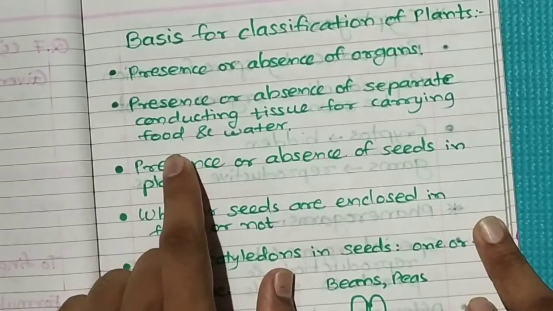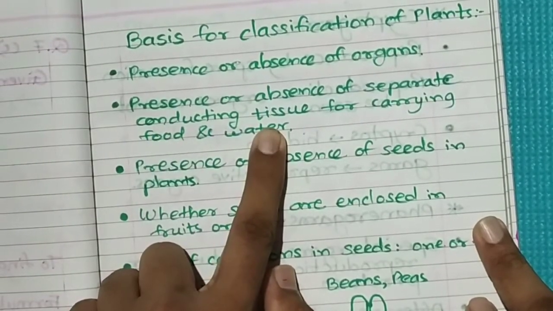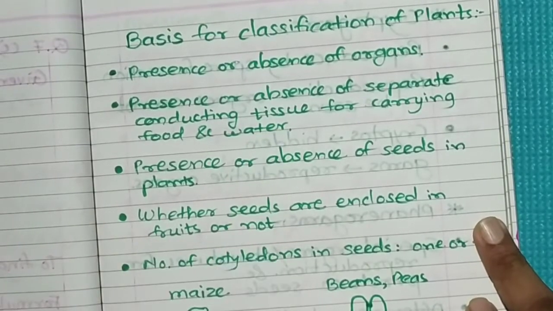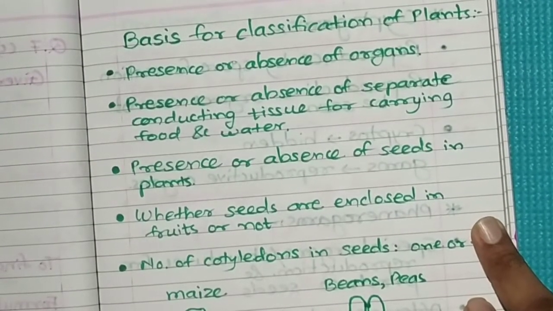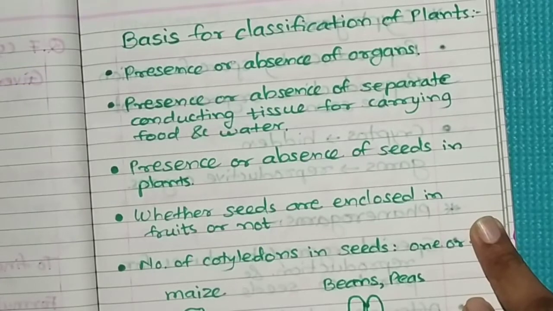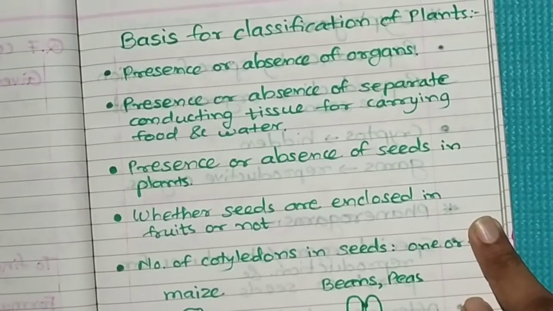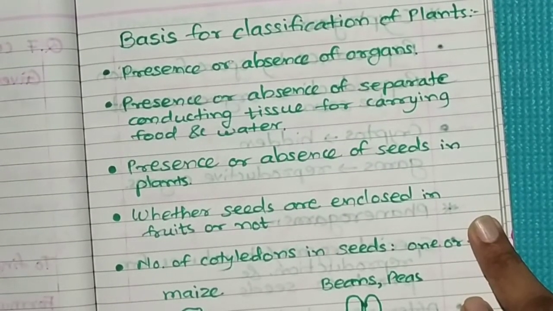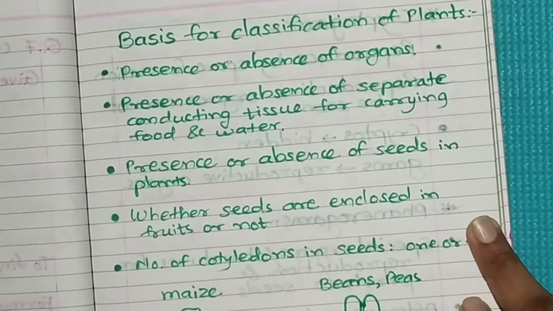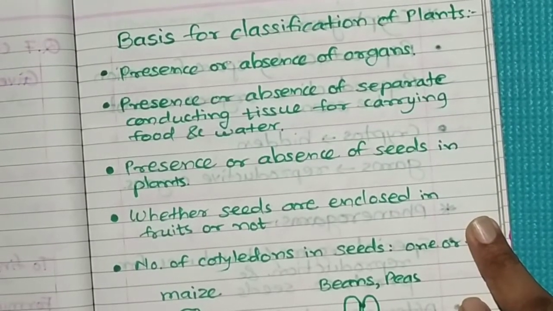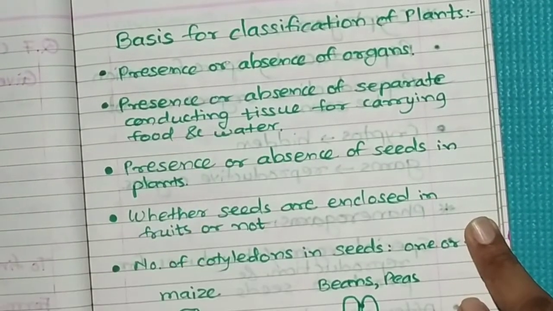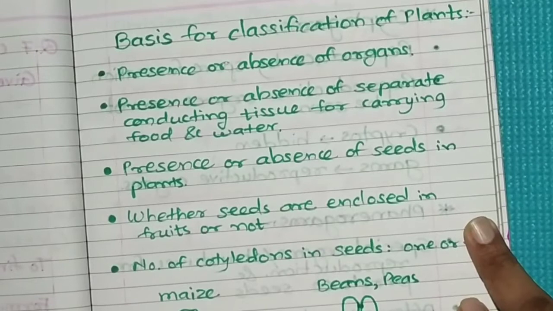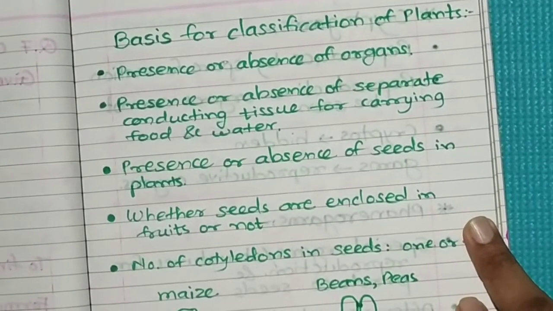Based on whether these conducting tissues are present or absent, plants can be classified into two groups, vascular and non-vascular. Vascular means the conducting tissues, xylem and phloem, are present, and non-vascular means they are absent.